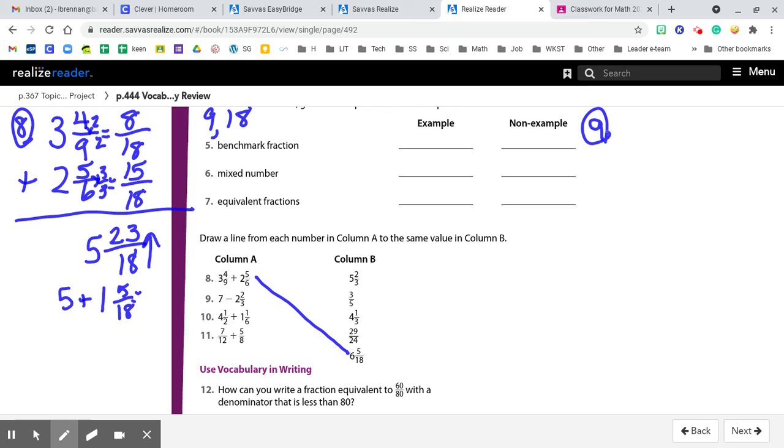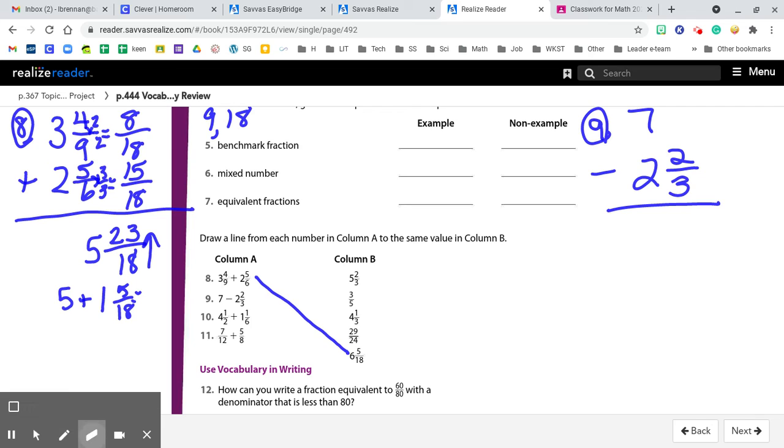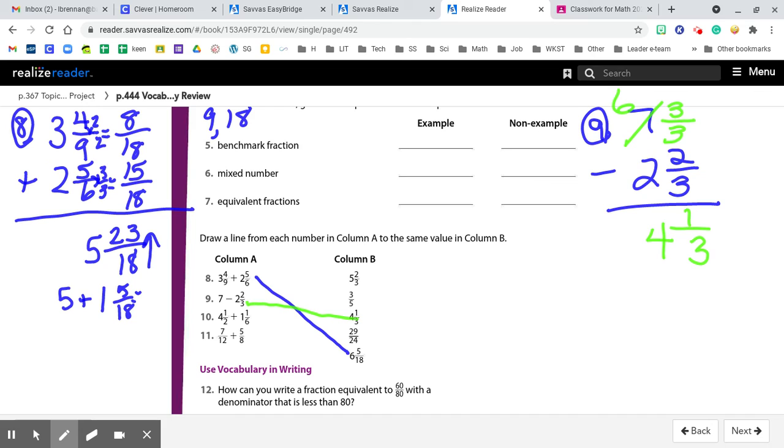Number 9, the whole number 7 minus the mixed number 2 2/3. Remember, we always have to borrow when we don't have a value to subtract from. So 7 is the same as saying 6 3/3. So now we can subtract, 4 1/3. There we go.